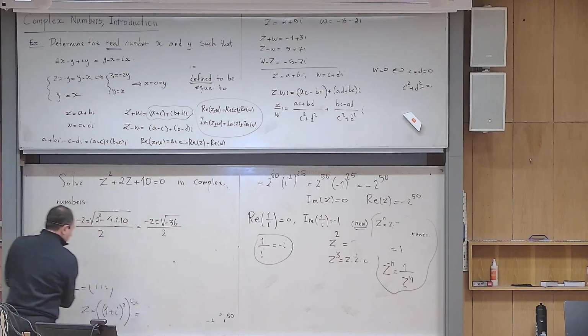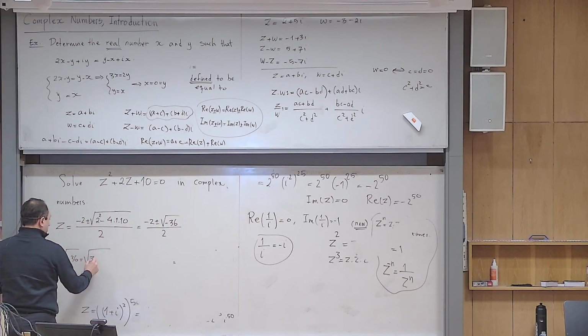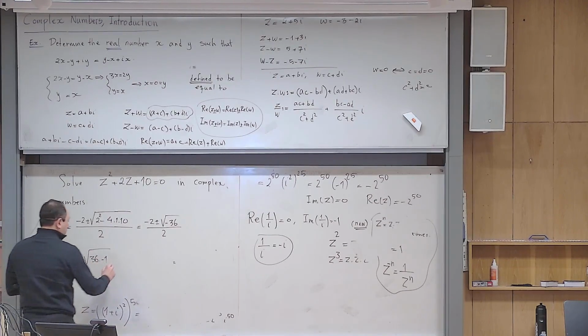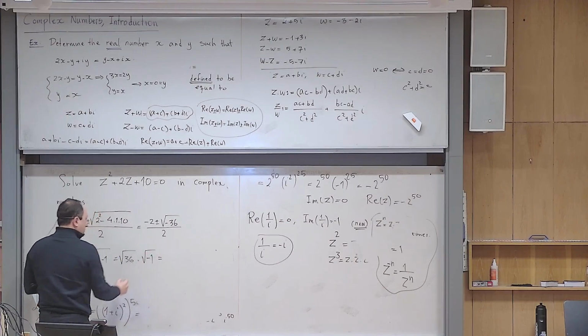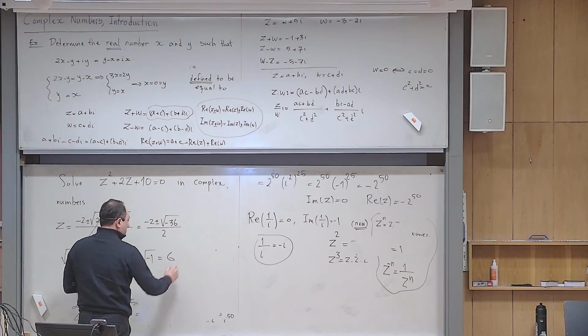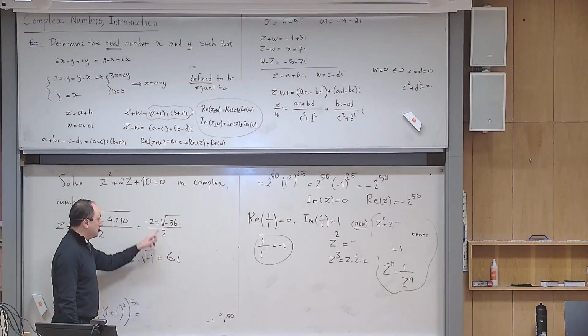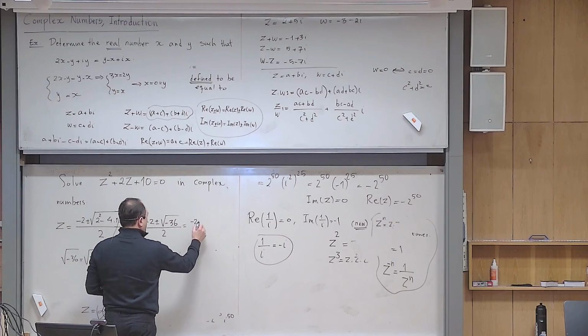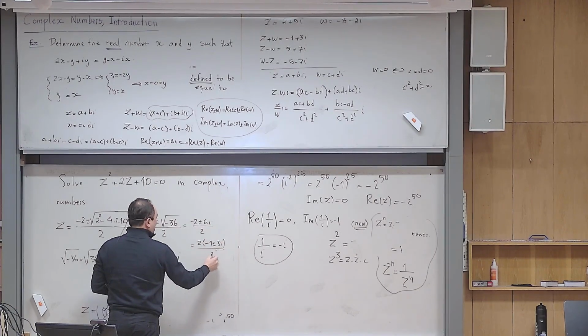So what do you do here? You can imagine that the square root of minus 36 is the square root of 36 times minus 1, and I want to keep the algebra the same, so I just write it like this. But the square root of 36 is 6, the square root of minus 1 is i. Don't keep it like this, you can do it in your head. So the answer to this part is 6i, there is a plus and minus. So it's minus 2 plus or minus 6i divided by 2. I factor a 2 out, it becomes minus 1 plus or minus 3i divided by 2. 2 and 2 are gone, so the answer becomes this.